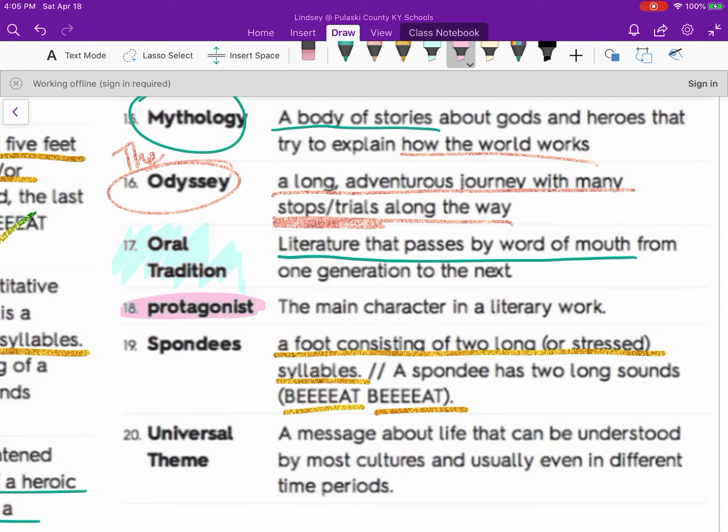Okay, protagonist. We talk about antagonists. Now we have a protagonist. It's the main character in a literary work. The main character of our story is Odysseus, which is what the Odyssey was named for.